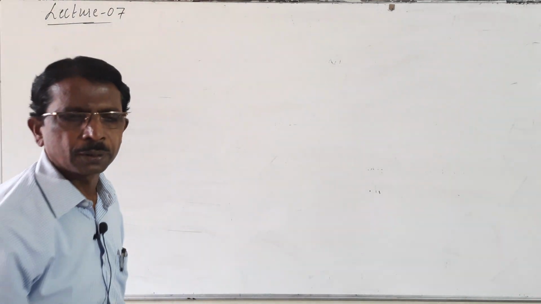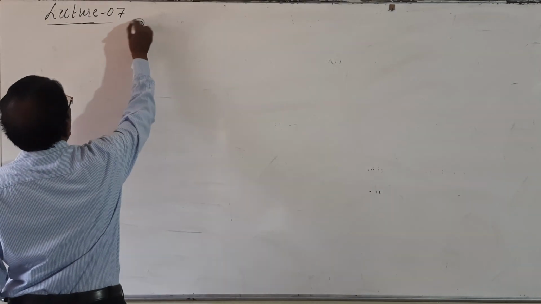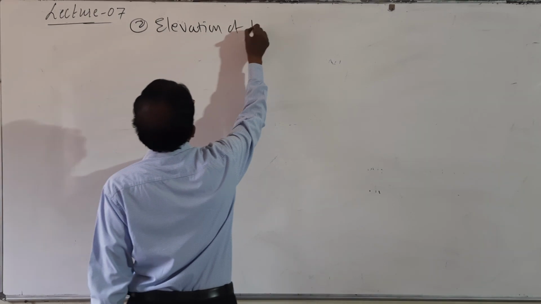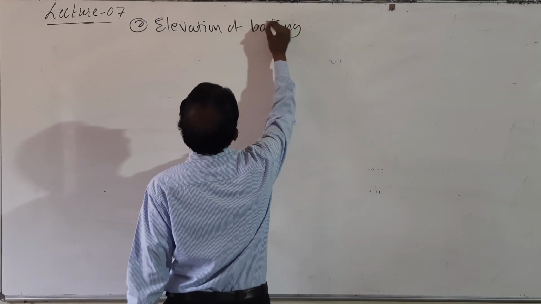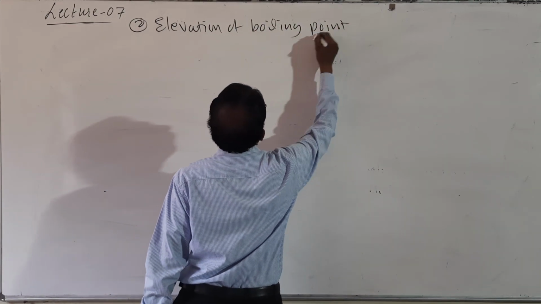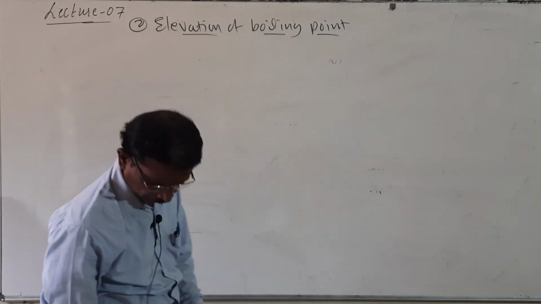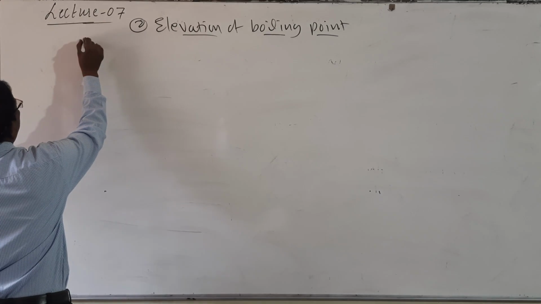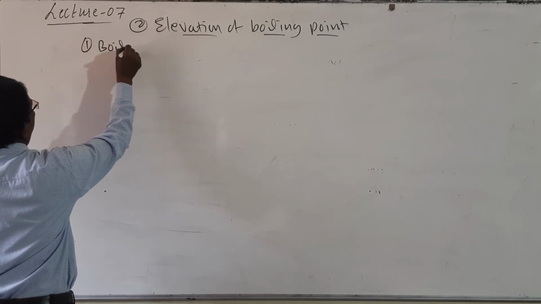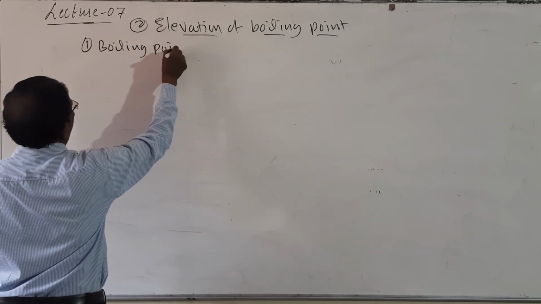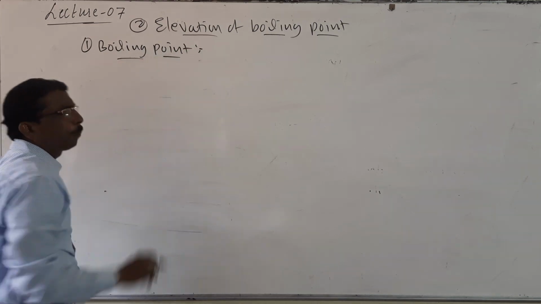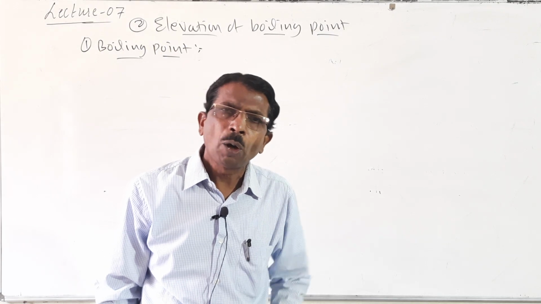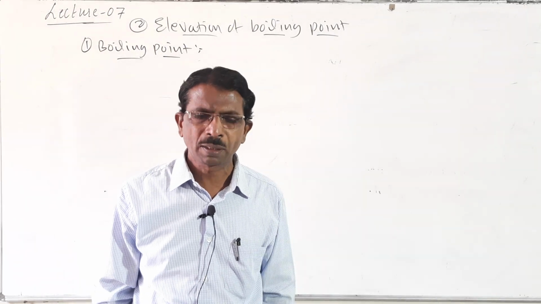Elevation in boiling point. So the first question arises here: what is boiling point? Why does the solution or liquid boil? How does it boil? When does it boil?